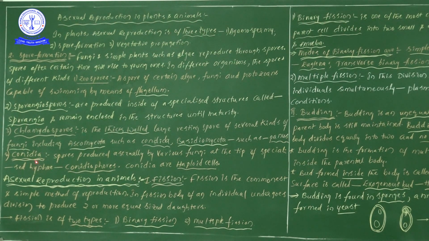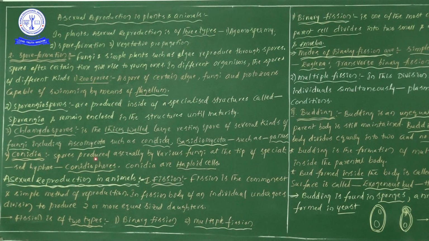Next one is conidia. Conidia are spores produced asexually by various types of fungi at the tip of specialized hyphae. These conidia spores are produced asexually, which we are studying under asexual reproduction only.